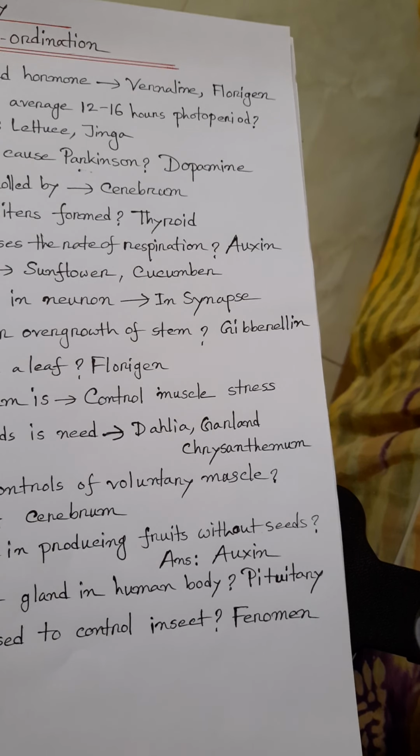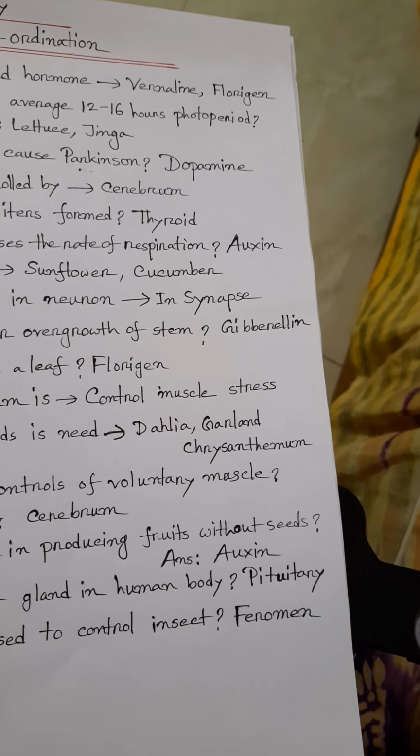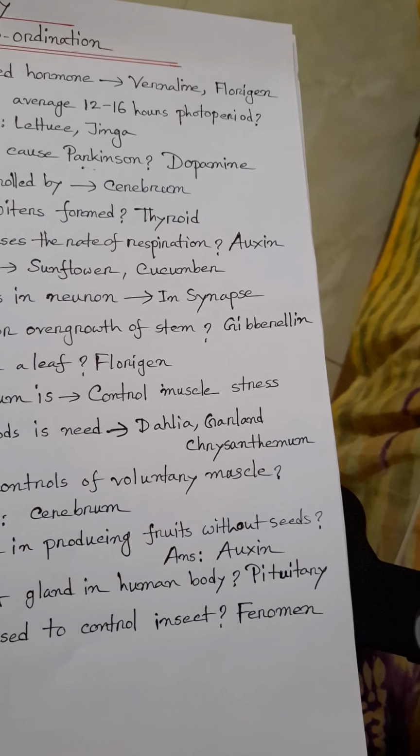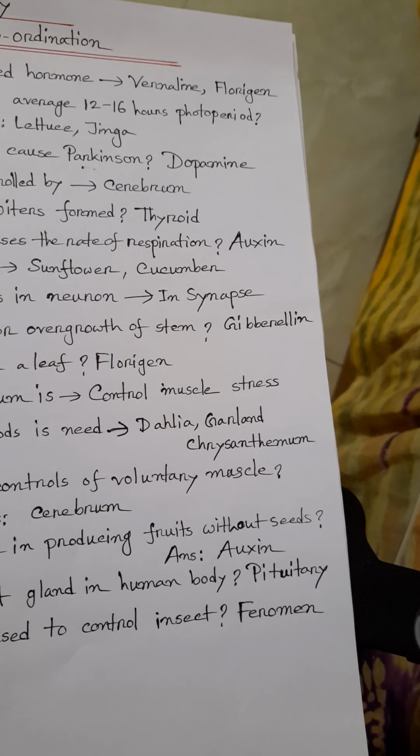These are 31 pairs. Okay. How many pairs of cranial nerves? This is 12. Which one is formed by a bundle of nerve fibers?